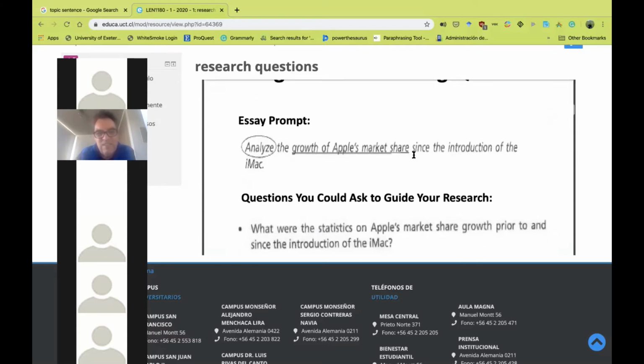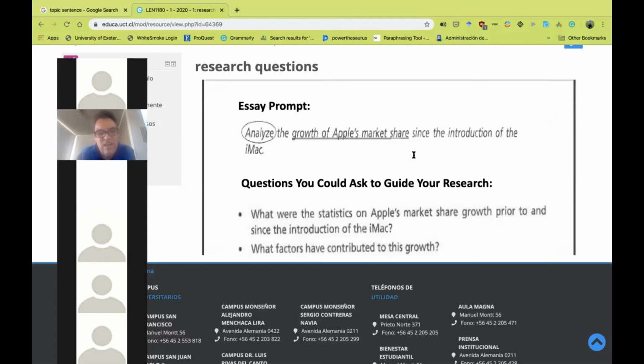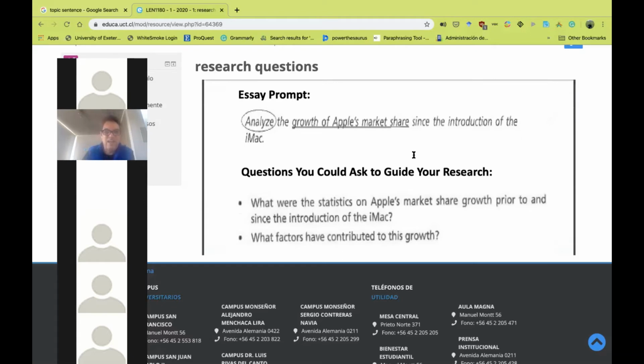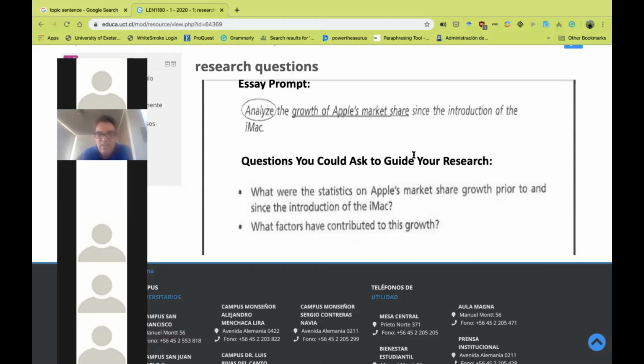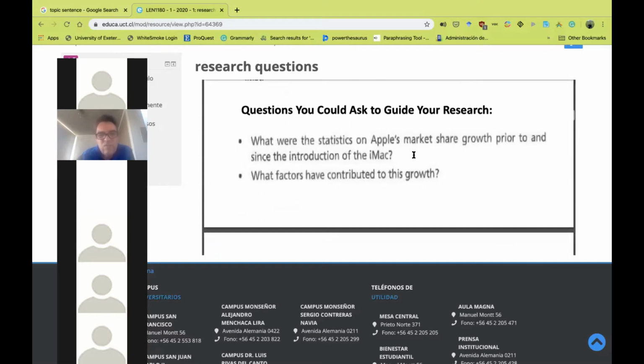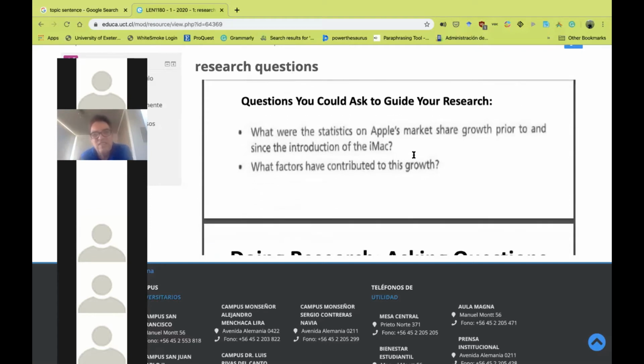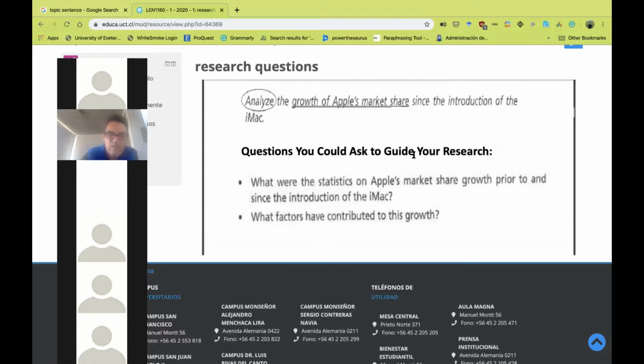Then, for example, in this case, we have an essay prompt: analyze the growth of Apple's market share since the introduction of the iMac. And here we have some questions you could ask to guide your research. Whenever we see the verb, we have to ask some questions to ourselves, right?